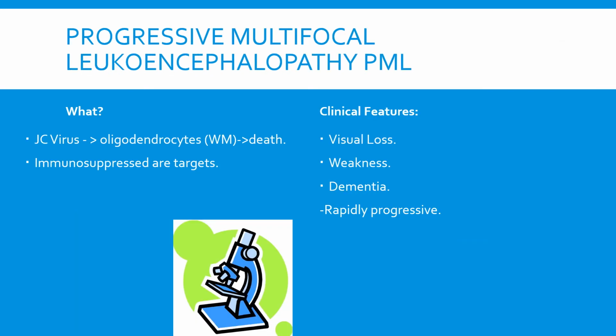And here we have progressive multifocal leukoencephalopathy, also known as PML. As many of you, if you've watched Sketchy, will recall, this affects immunosuppressed individuals, for example, those with HIV/AIDS. And the virus is the JC virus, and what it does is that it infects the oligodendrocytes, which will then result in the patient's death. Clinical features of PML include visual loss, weakness, dementia, and it is rapidly progressive.